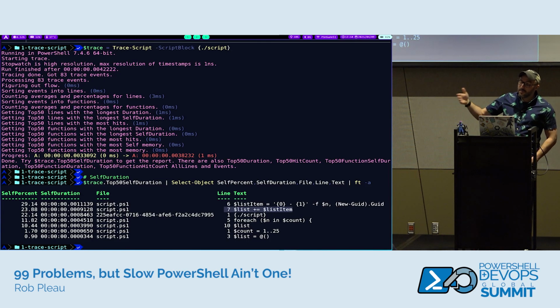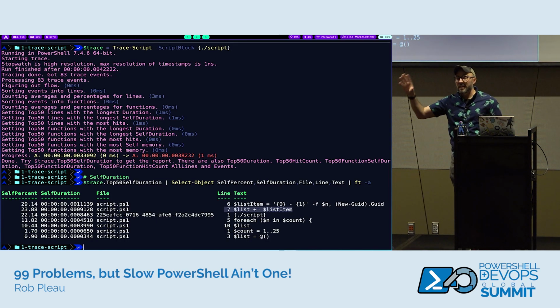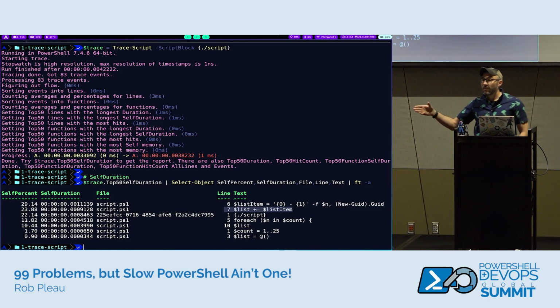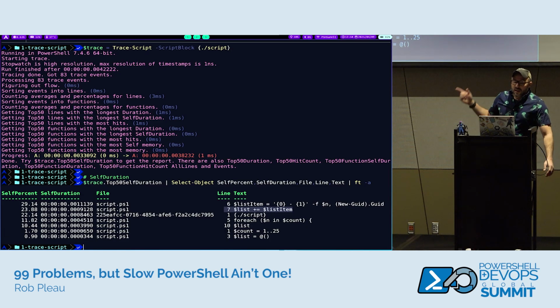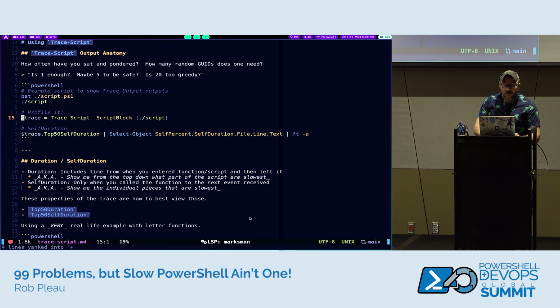Maybe I can save a little time there. Maybe there's a faster way to format strings. I don't know. We're not going to go that deep today. This is more about finding the issues and a couple things you can do to troubleshoot the optimization process. If you want to see the detail of foreach versus ForEach-Object, that's the session I did last year. And then we can also see, as expected, the list plus equals list item. That's 23.8% of the time run. So those are where I'd probably want to start making my optimizations.